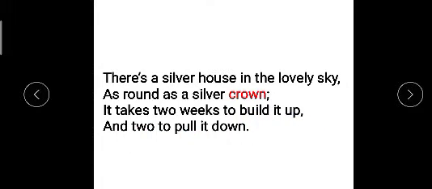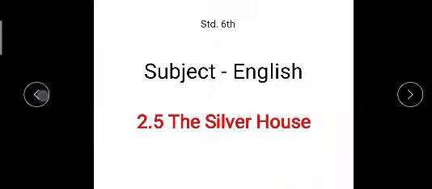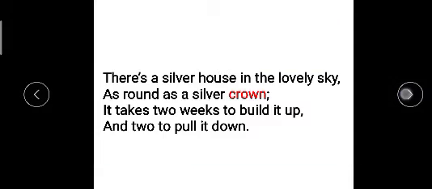Okay, so let's get information about this stanza. There's a silver house. What is a silver house? Silver house means the moon. Where is the silver house? In the lovely sky. How is it? Is it as round as a silver crown?